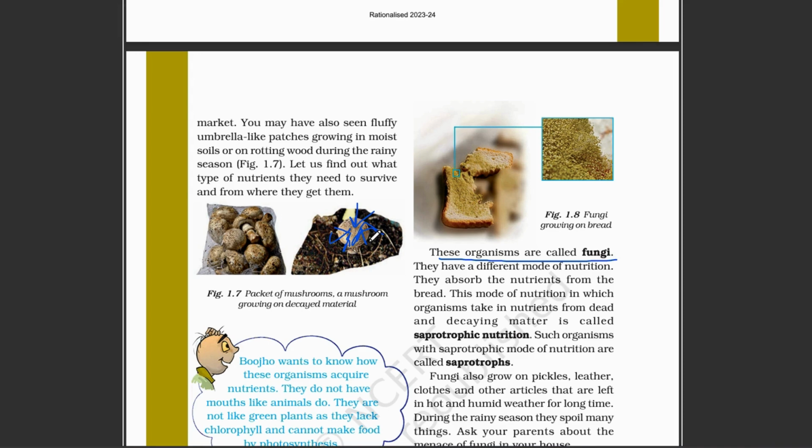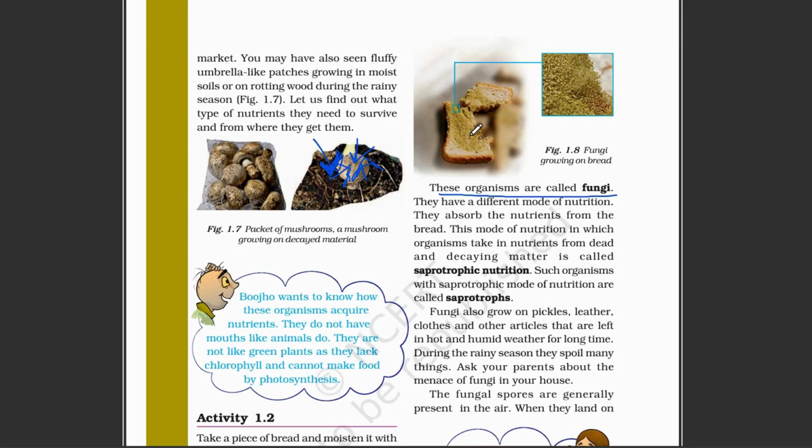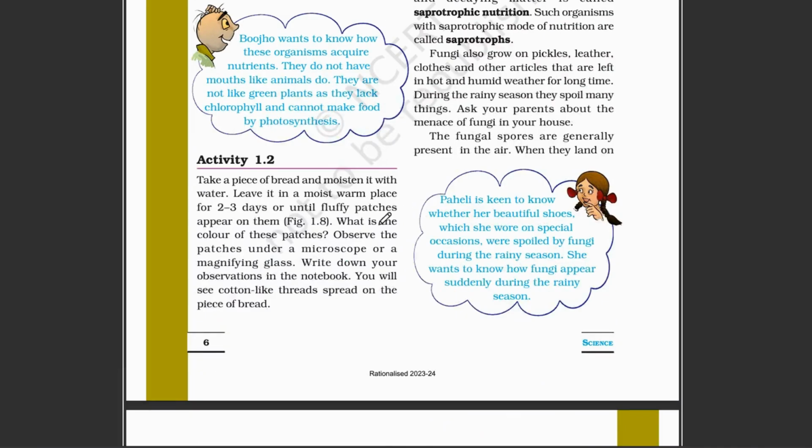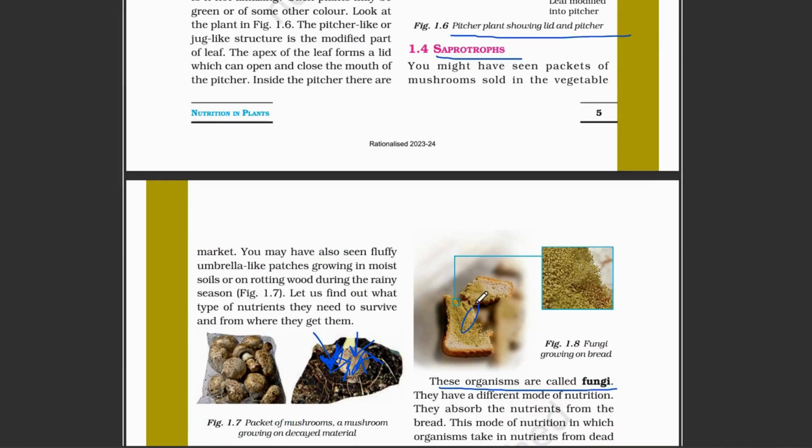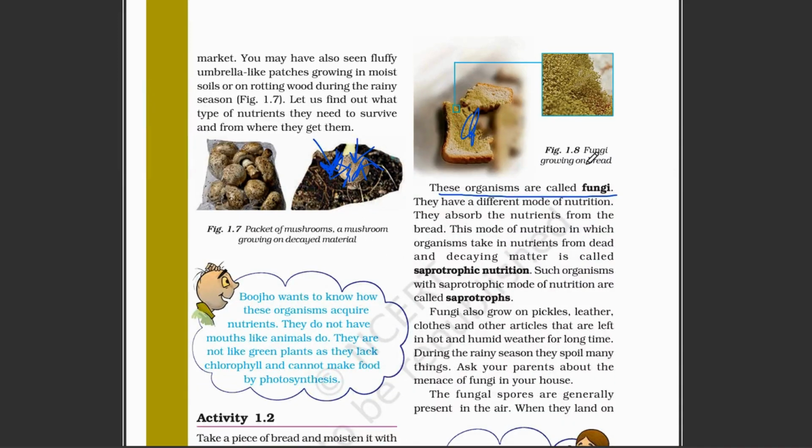if an animal dies, after two or three days you will see many insects eating it, and slowly other organisms, of the same category as mushrooms but not these, grow there. For example, if you make bread and leave it for two or three days, you will see something brownish growing on it. That is fungi, and they are going to eat this bread slowly.